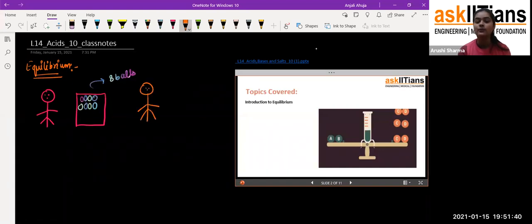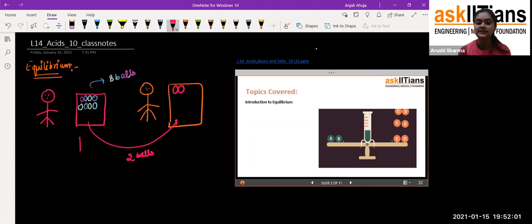Now this friend wants to take these balls from him. So this boy transferred 2 of the balls to his friend initially. In this condition, how many balls does he have right now, students? He will have only 6 balls, exactly, when he has given 2 balls to his friend.